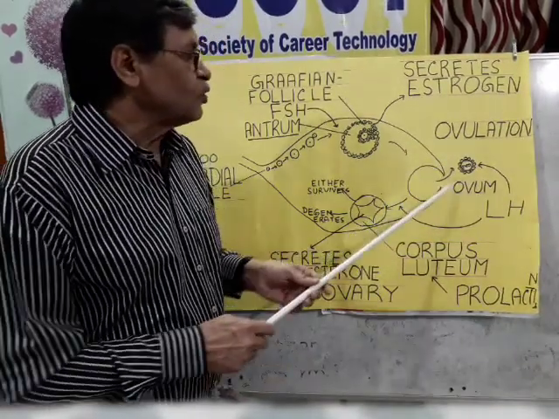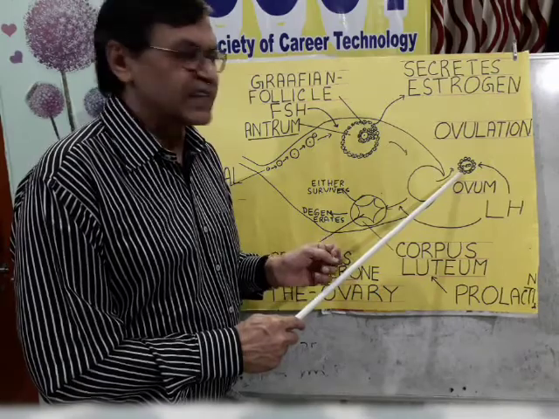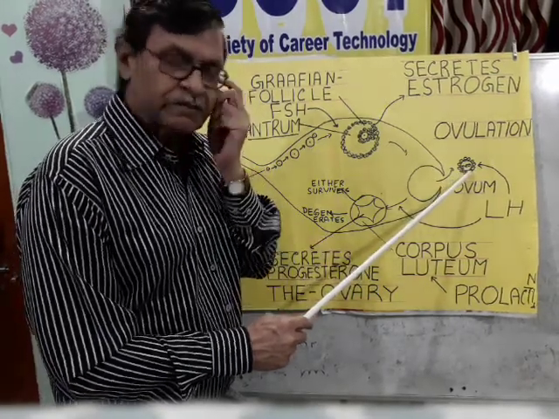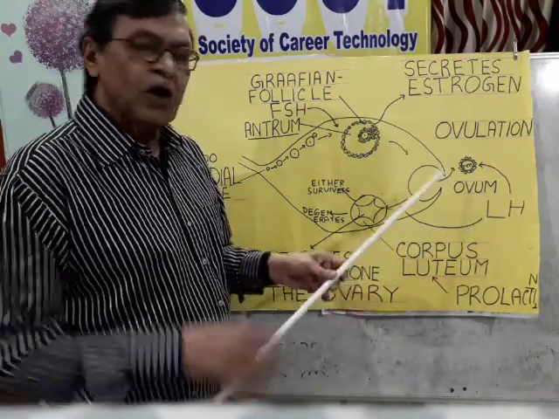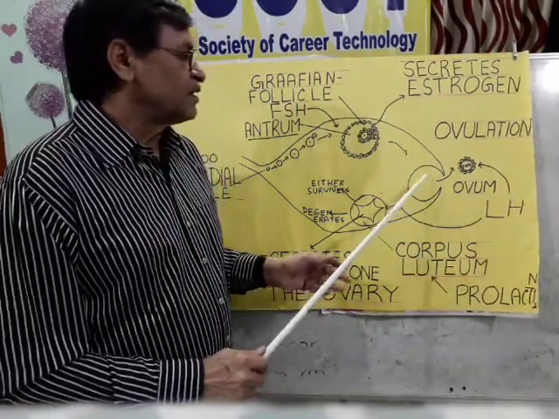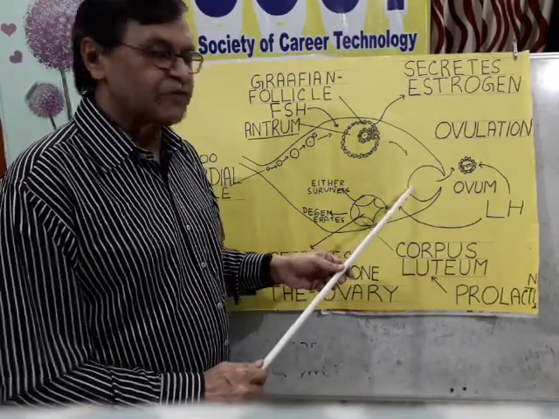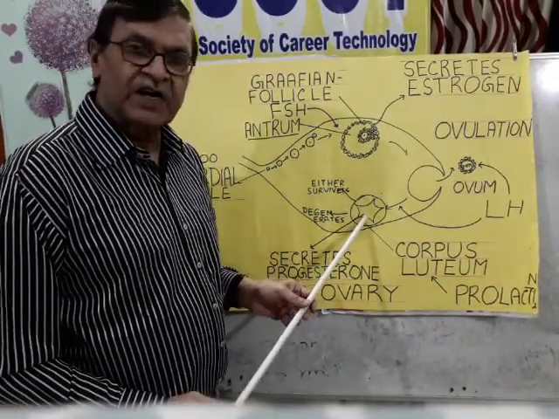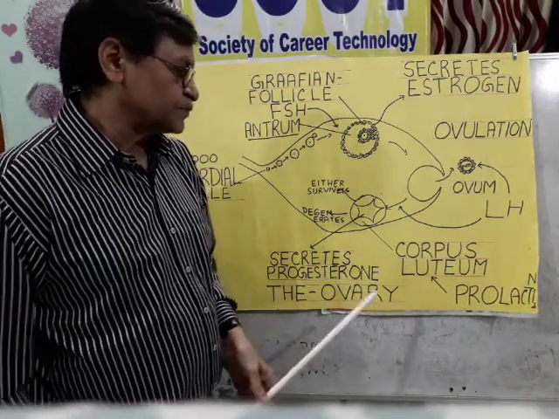It causes ovulation, in which the metaphase stage secondary oocyte comes out. Further, the LH also stimulates change of remaining cells of the Graafian follicle into a yellow colored endocrine gland called corpus luteum.